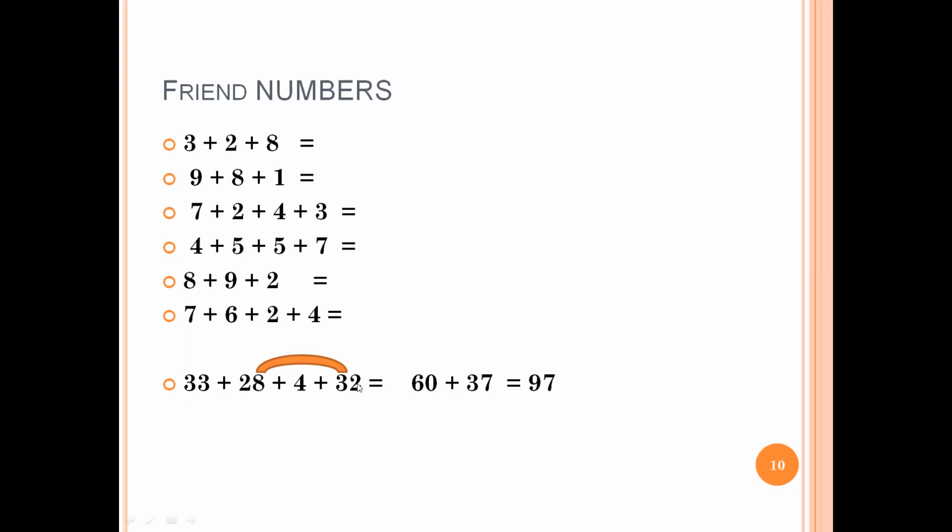So I know 8 and 2 are the friends. So let's add them first. 28 plus 2 is 30. 30 plus 30 is 60. Yeah. So I write that 33 plus 4 is 37. So the final answer is 97. So within a split of a second, I calculate the 97.